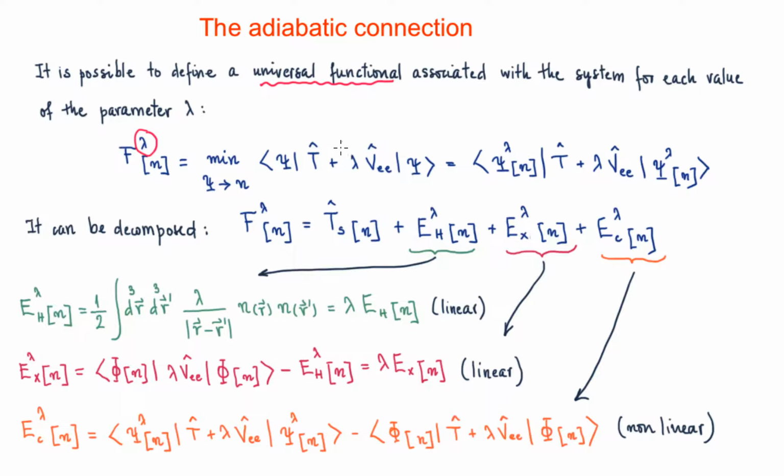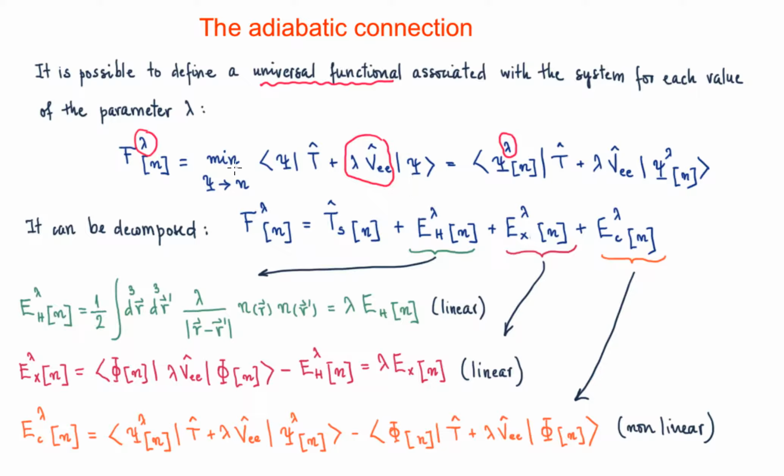And it is lambda dependent because in this case, the electron-electron potential that we are going to have is lambda times the usual electron-electron potential. And the wave function minimizing that Hamiltonian is going to depend on the density, but also on lambda, of course, because in the Hamiltonian we have a term which depends on lambda.